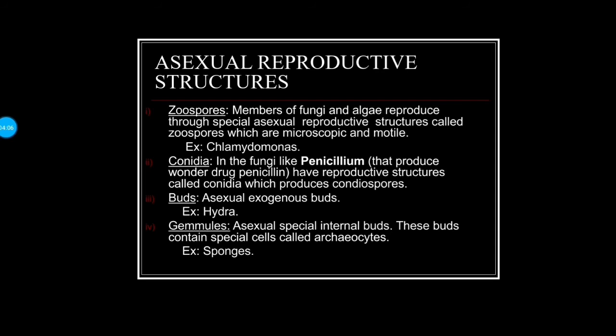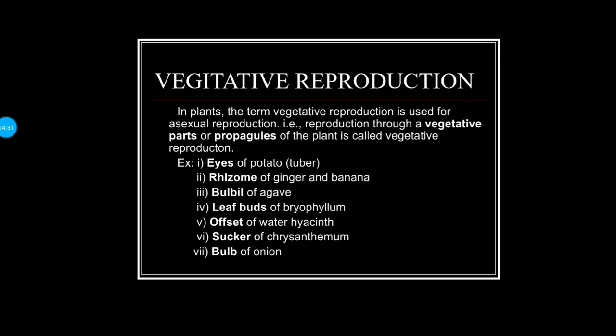Third one, buds, asexual exogenous buds. Example, hydra. Fourth one, gemmules, asexual special internal buds. These buds contain special cells called archaeocytes. Internal buds, they develop as mass of cells that is capable of developing into a new organism. For example, sponges.